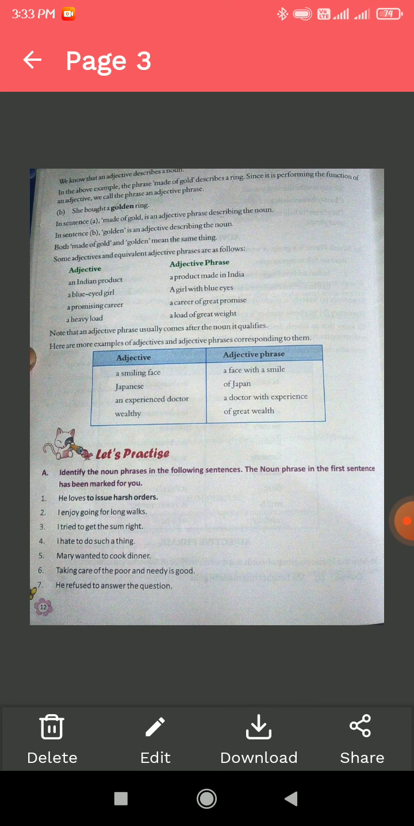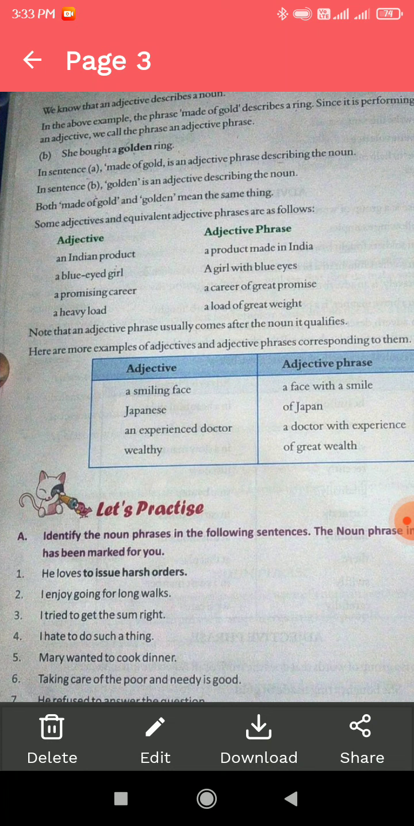If we make a sentence without any phrase, we can write, she bought a golden ring. But in sentence A, made of gold is an adjective phrase, and both made of gold and golden mean the same thing. Using the phrase, we can say she bought a ring that is made of gold, and without any phrase, we can say she bought a golden ring. The meaning of both sentences is the same.